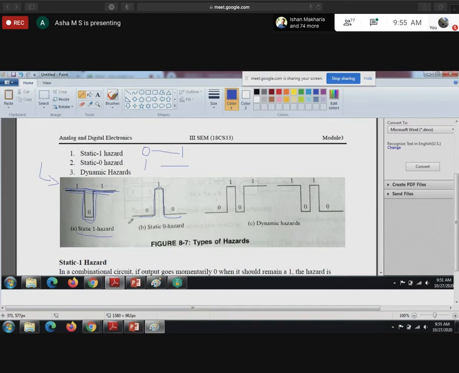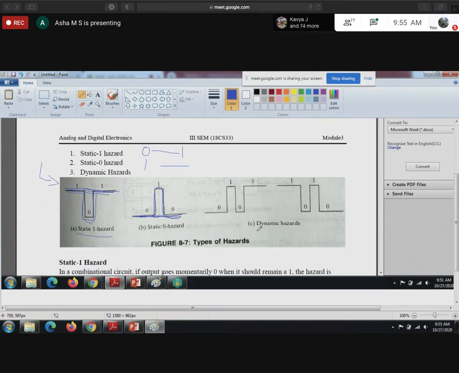It should remain in the 0 state, but because of some propagation delay in the circuit, momentarily it goes from 0 to 1, then returns back to 0 itself. Then we say that in that particular circuit we have a static 0 hazard. It should remain at 0, but momentarily it goes to 1. So this is nothing but a static 0 hazard.